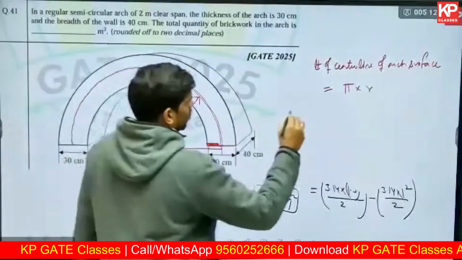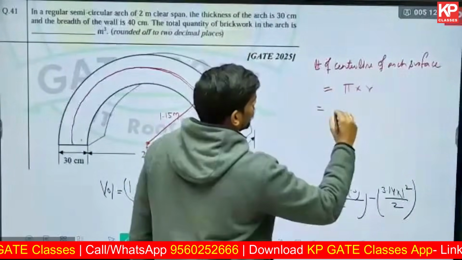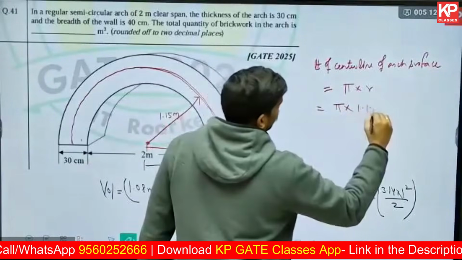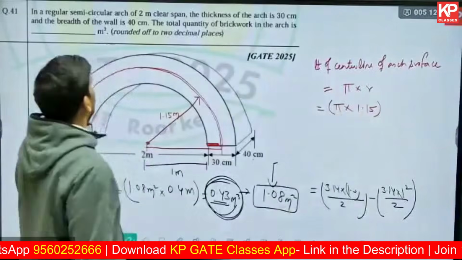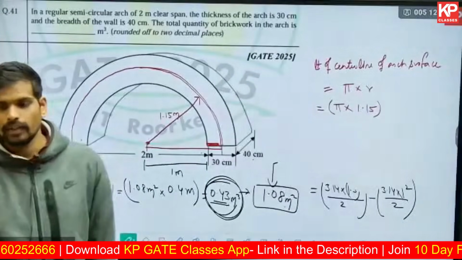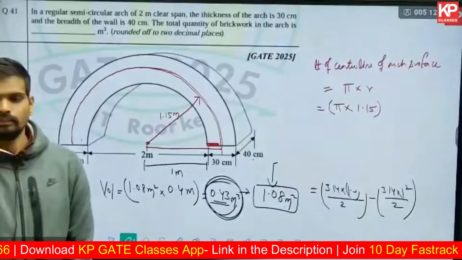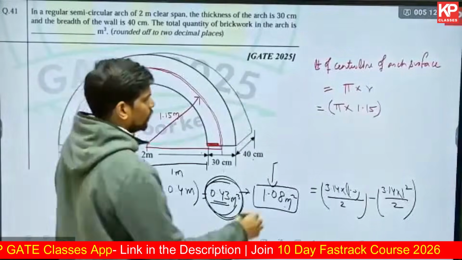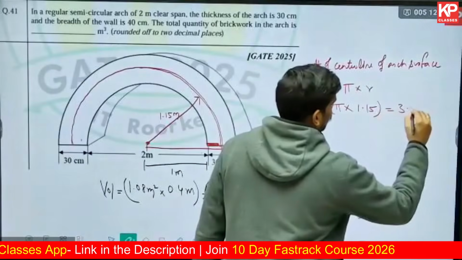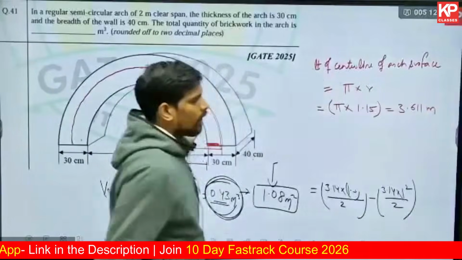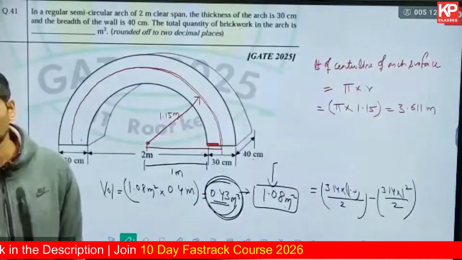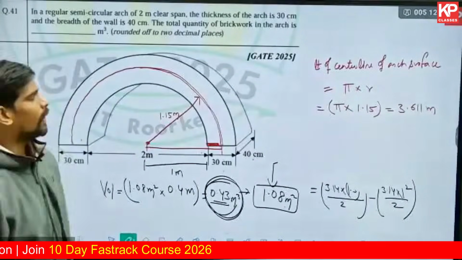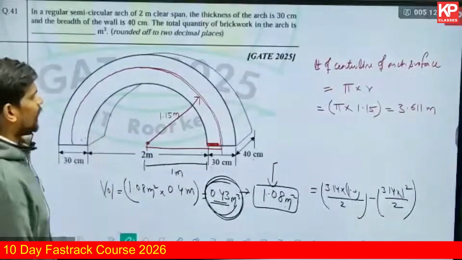R is 1.15. So what is the length of the center line coming out to be? Pi into 1.15. How much is that length coming out to be? 3.6, rounded off to 3 or 4 decimal places. 3 decimal places is fine too. 3.611 meter, that's the length of the center line you're getting.